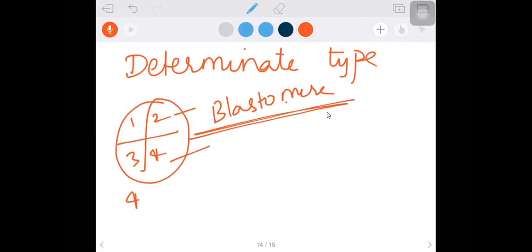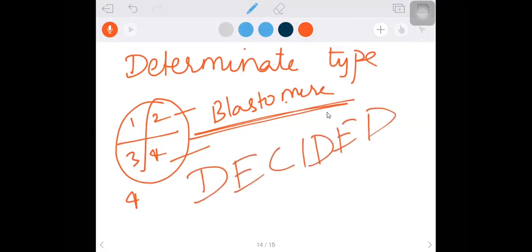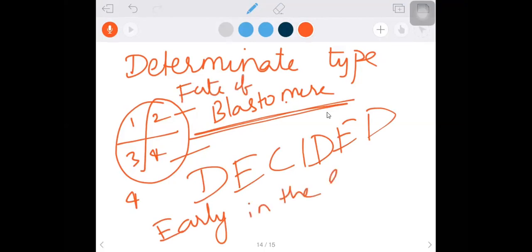At this stage the fate of the blastomeres is decided. Decided to become something. So at this stage, a very early stage, the fate of blastomeres is decided early in the embryonic development. If the fate of blastomere is decided early in the embryonic development, we say determinate.